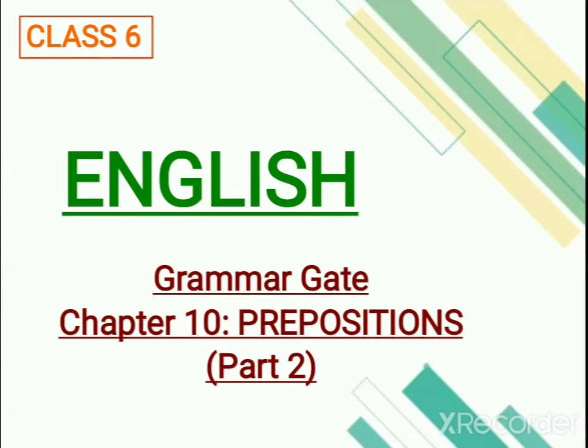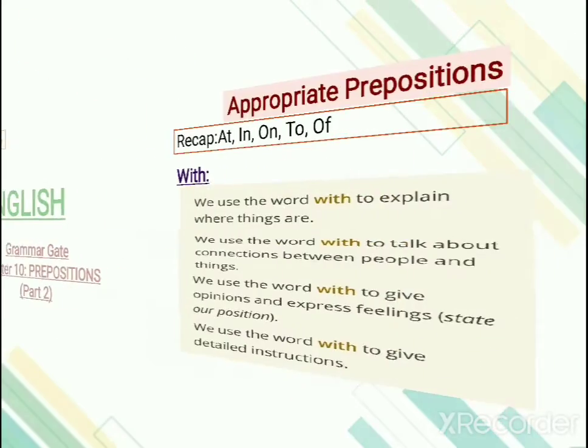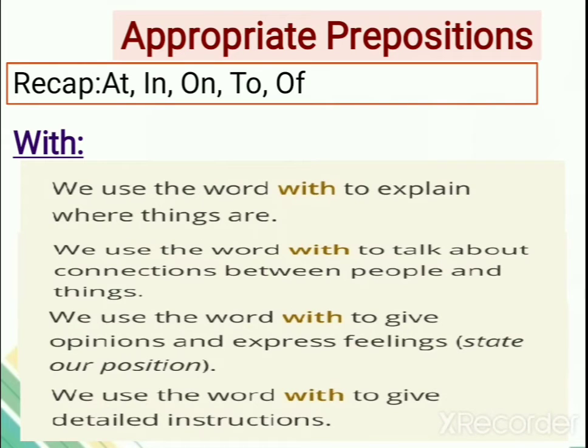In the previous class, you have studied chapter 10, Prepositions part 1. In that chapter, I have explained the definition of prepositions, then what are appropriate prepositions, and then I explained a few of the prepositions, right? What is a preposition? A preposition is nothing but a word that shows the relation of a noun or a pronoun with the other half of the sentence.